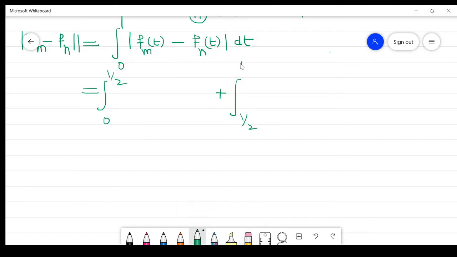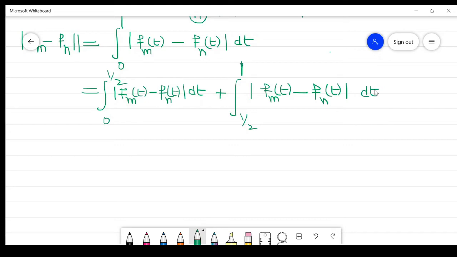So I take it as 1 by 2 to 1. Now this value is the integral of |f m(t) minus f n(t)| dt. This is not divided because it contains both terms, one with m, the second with n. So I write it in this way. Clear?